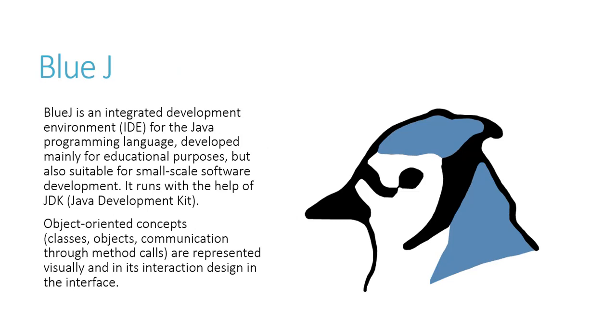BlueJ. Coming to BlueJ, BlueJ is an IDE, or you can say a place where we are going to code Java. It becomes very simple for me to code Java, firstly because it will take provisions of all your errors directly. Also, it will have an inbuilt JDK which will help you to run the code, compile if there's any problem, etc. And it makes it very interactive and user friendly for me to work upon. So we will be looking at BlueJ and how it works in the future videos.